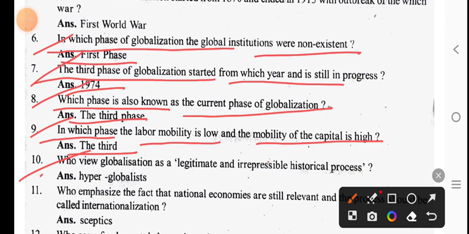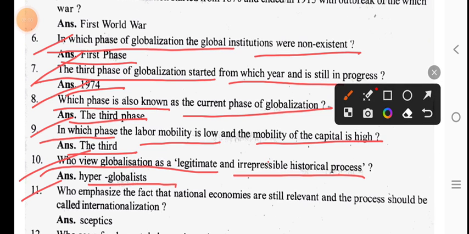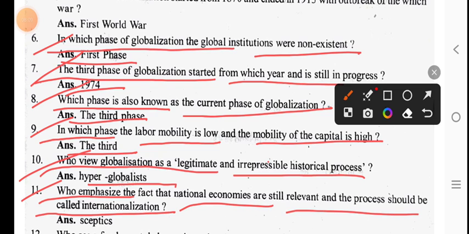Who views globalization as a legitimate and irreversible historical process? Hyperglobalists. Who emphasizes the fact that national economies are still relevant and the process should be called internationalism? The skeptics.